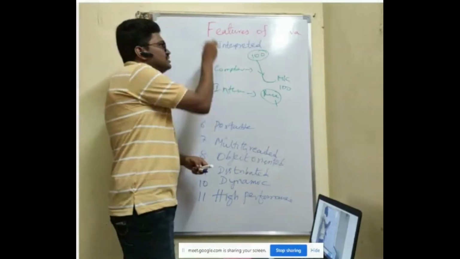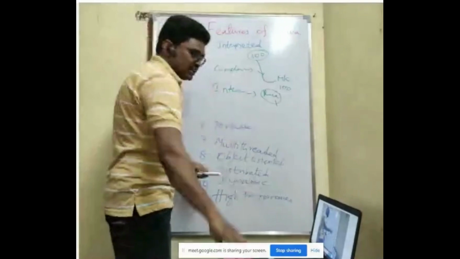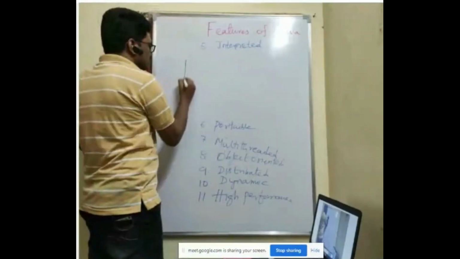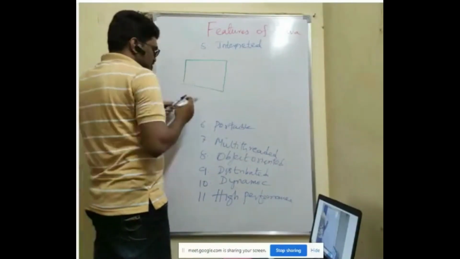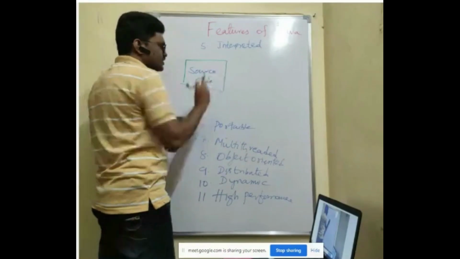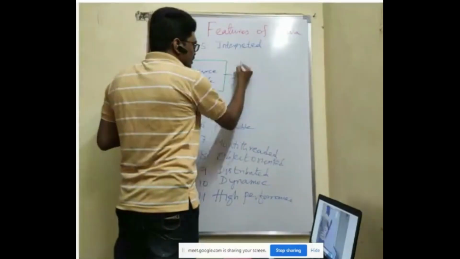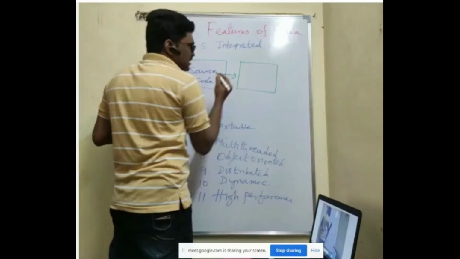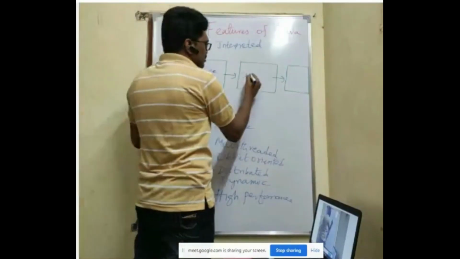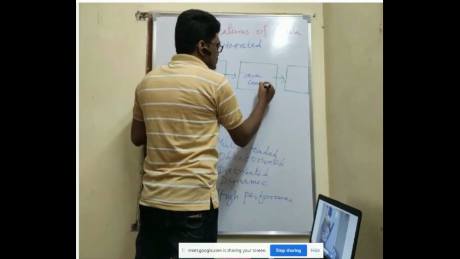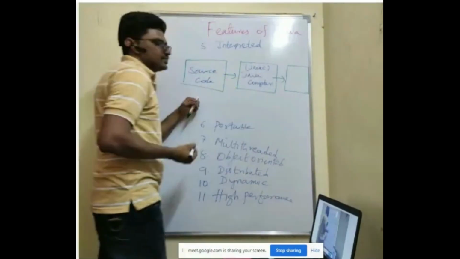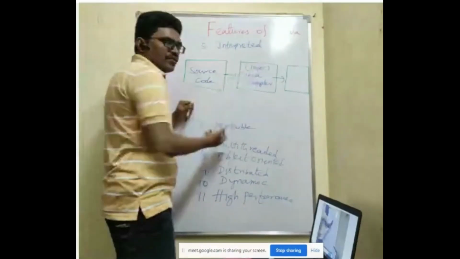So now Java uses both. Java uses both compiler and interpreter. How it happens is, this is the program that we write. So that only we'll call it as source code. The program that we write, we'll call it as source code. So now this source code is taken by your Java compiler and it generates bytecode. So this is the Java compiler. Yesterday some of you asked what is the Java compiler. Java compiler is javac. Javac stands for Java compiler.